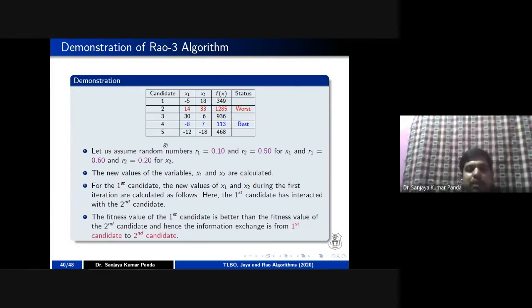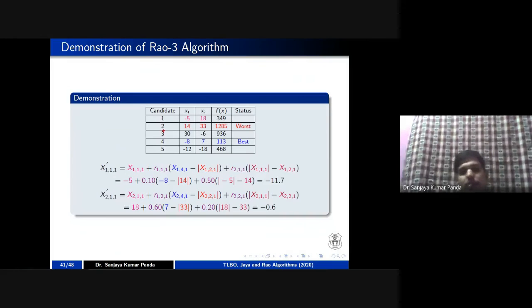And we will see the first candidate is pairing with the second candidate. As we have seen in the Rao 2 algorithm, here also you have to do the pairing. So let population number 1 interact with population number 2. In order to update the x value of 1, you have to take the worst solution as well as the best solution as well as your interaction with the 2. So you have to take the second sample. In what way can you update? You can take -5 plus the random number 0.10, times the difference between the worst and best, that is -8 and -14.